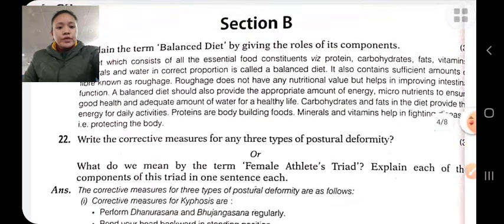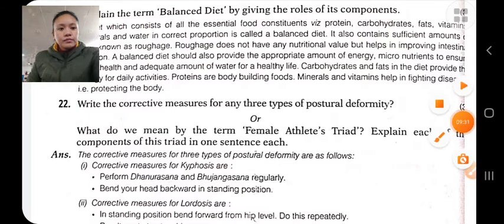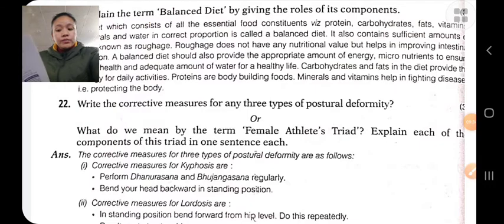Next is write the corrective measures of any 3 types of posture deformity. Posture is a specific body position. It may be static or dynamic. Static like sitting, standing, lying, and dynamic like running, walking, etc.